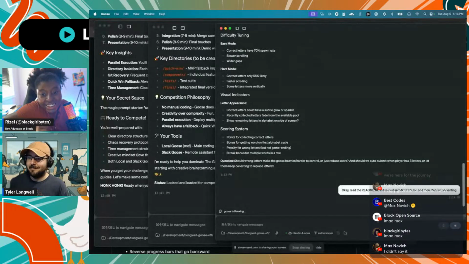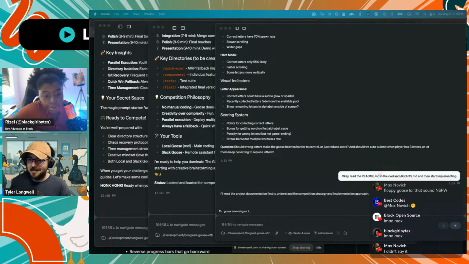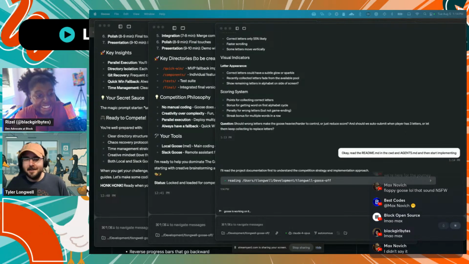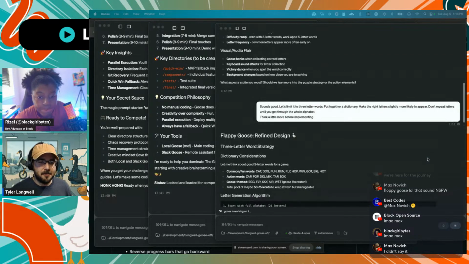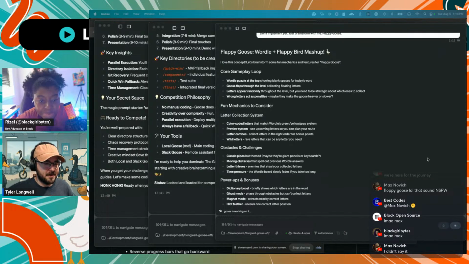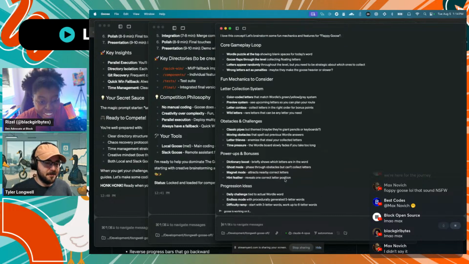Hey. Oh, you're muted. Let me unmute. I'm trying not to interrupt you. So I had Goose brainstorm with me first. I wanted to see what it came up with. It came up with a few fun mechanics, color coding the letters, and what we're actually going to do aesthetically for the theming. Some power-ups and bonuses that I wouldn't have thought of.